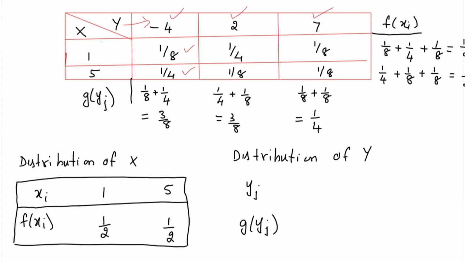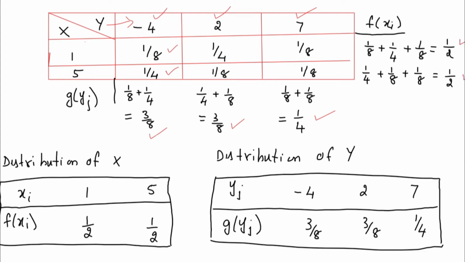So let us write down those values over here: -4, 2 and 7. Now corresponding to -4, you have this value of g of yj, that is 3 by 8. Corresponding to 2, you have 3 by 8. Corresponding to 7, you have 1 by 4. So let us write down those values of g of yj: 3 by 8, 3 by 8, 1 by 4. We just write it in the form of a table over here.